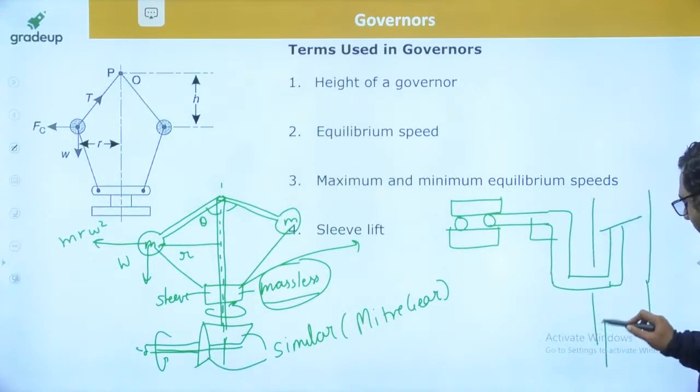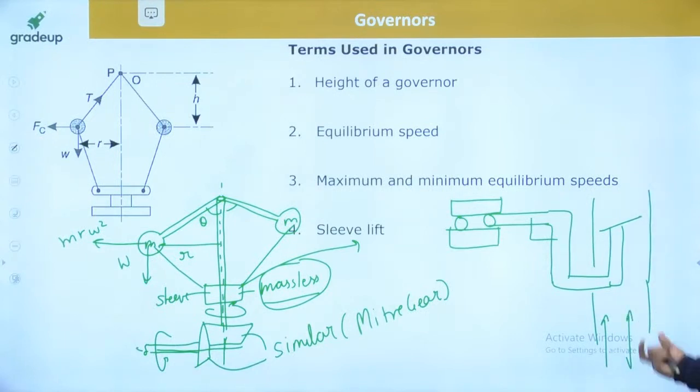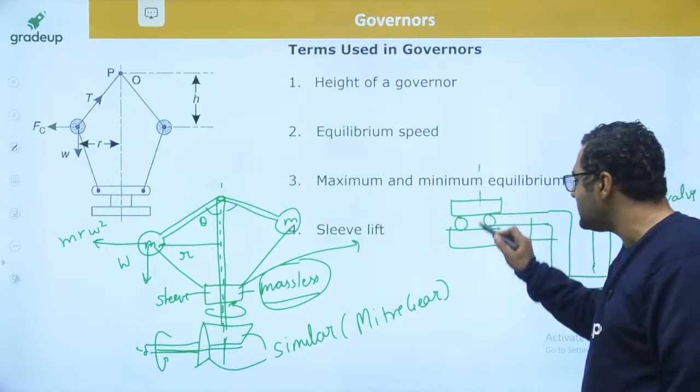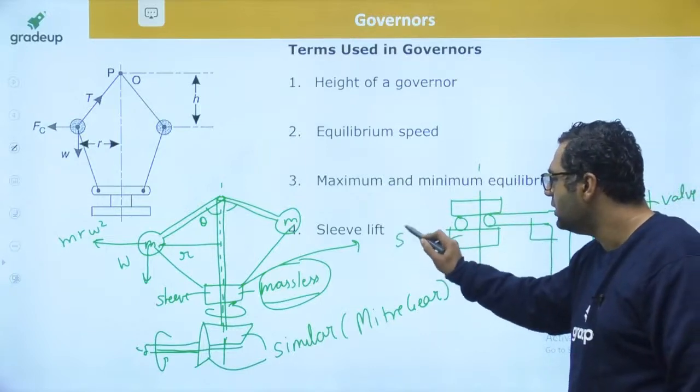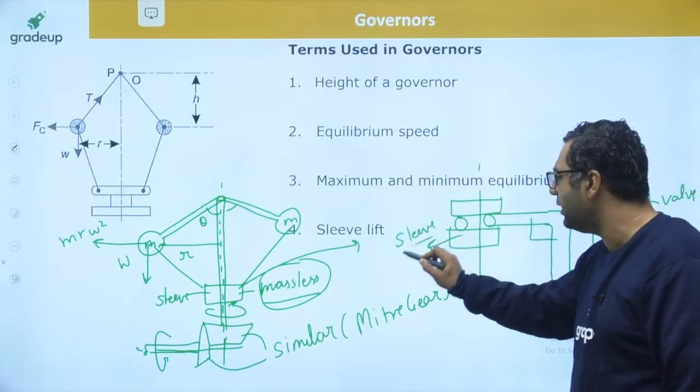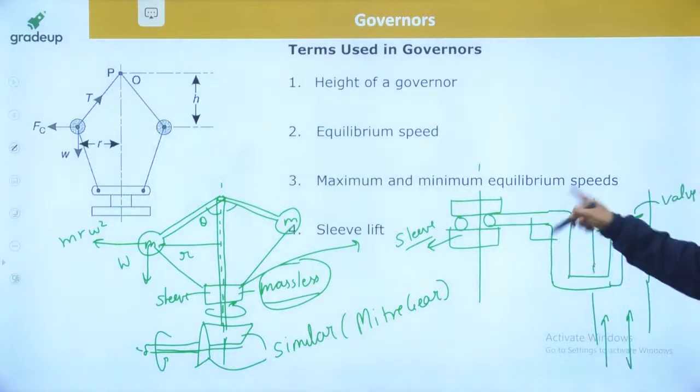And whenever you are going to supply the steam here, the flow of steam is taken care of by this valve, because when this valve is opened, the flow of steam will become more and more, and when it is closed, the steam will flow at a lesser rate. So my dear, this is something known as the sleeve. So this is the sleeve, this is the bell crank lever.